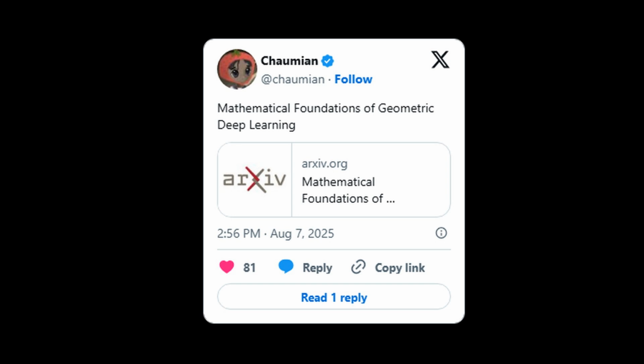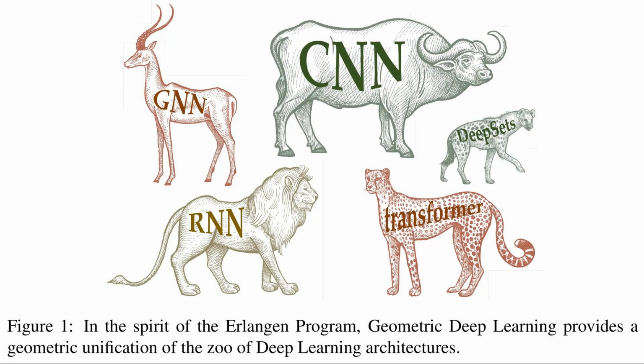So to really understand the contribution here, let's start with the first mathematical pillar they discuss, which is algebraic structures. And this first figure really sets the stage perfectly. It shows this zoo of different deep learning architectures, like convolutional neural networks, transformers, and graph neural networks, each represented as a different animal. The central idea here, and the whole point of geometric deep learning, is to provide a single, unified mathematical framework that explains how all these different models work. It's inspired by an old idea from mathematics called the Erlangen program, which unified geometries by studying their symmetries. This approach does the same for AI.